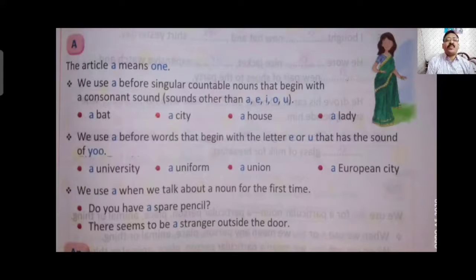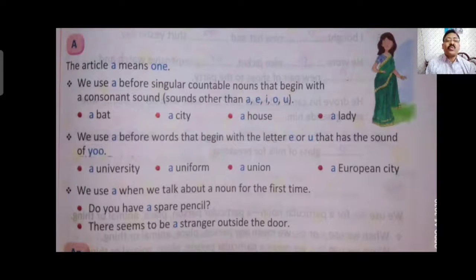We use a before a word that begins with the letter E or U that has the sound of U. Generally a is used before a consonant, and sometimes a is also used before vowel letters like U or E, because they sound like Y-O-O, U. Words with this pronunciation generally have a before them, like a university, a uniform, a union, a European city.